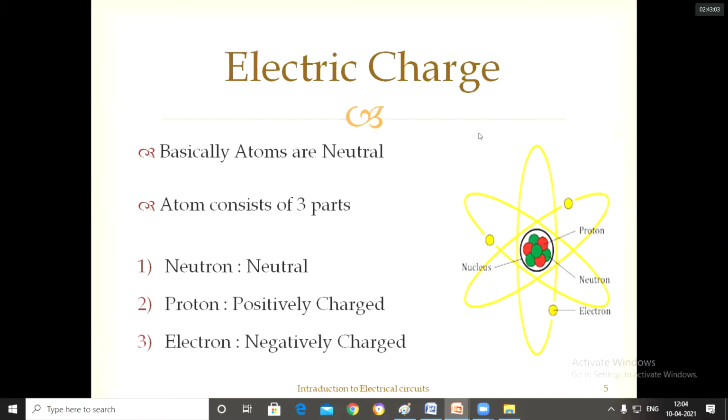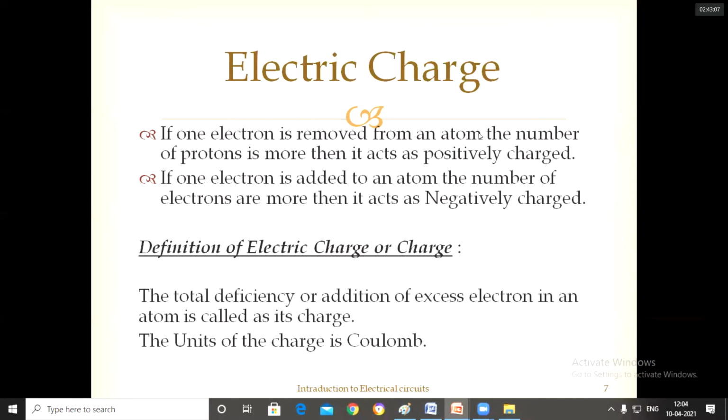What is electric charge? The total deficiency or addition of an excess electron in an atom is known as electric charge. Deficiency means removing, addition means adding. The unit for charge is coulombs.